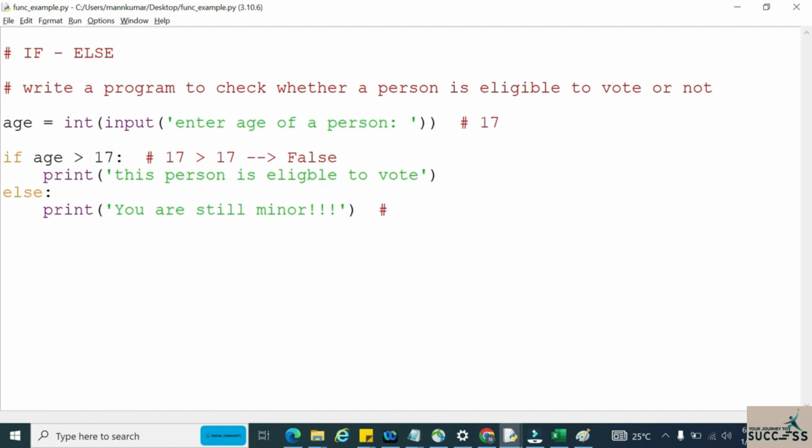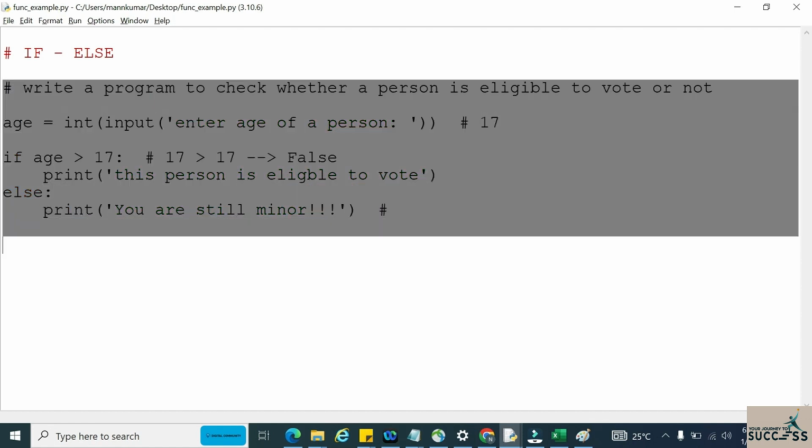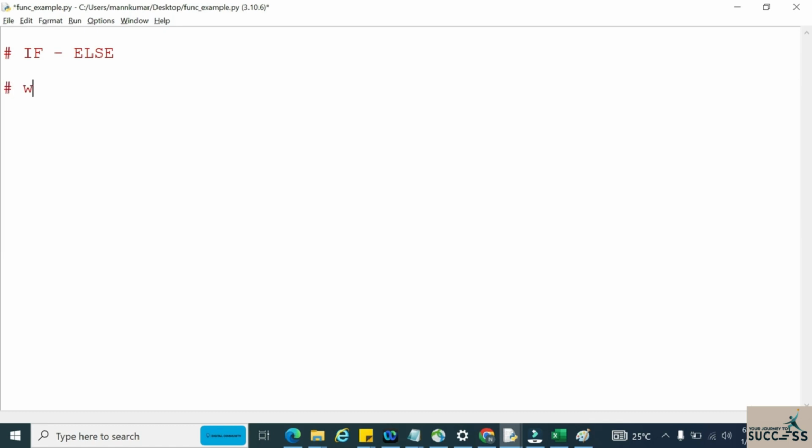Now let us see one more example. That program is nothing but: write a program to find the biggest value in two numbers. We are writing a code to find the biggest value in two numbers.